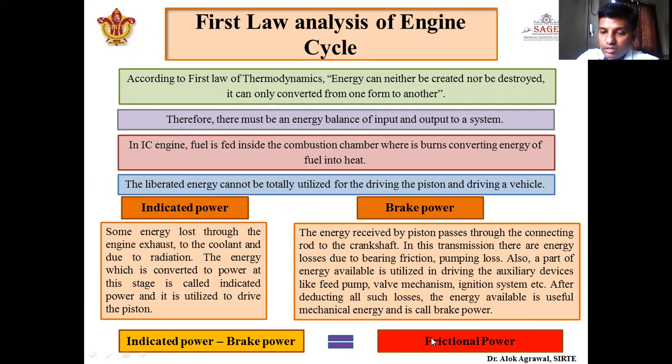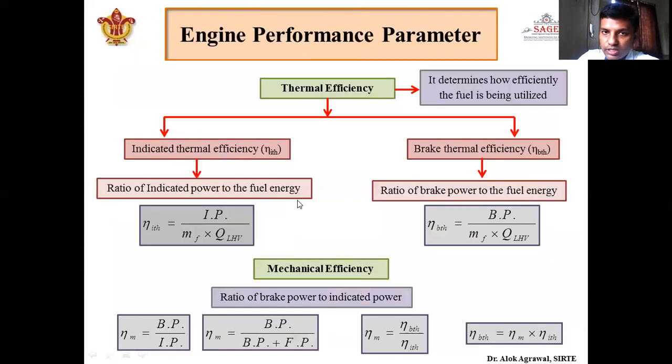It is like we have to reduce this friction power to get more brake power. Okay. So this is the first law analysis of engine cycle. Now the performance parameter. So there are different types of efficiencies. We will first start with the efficiency.